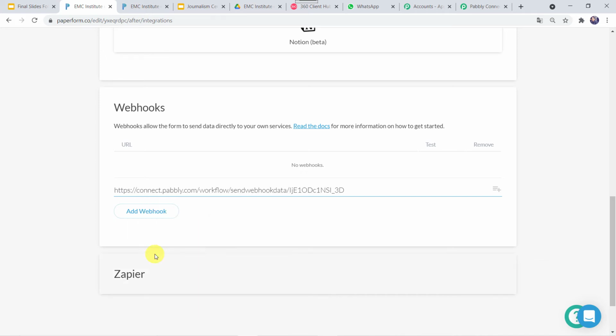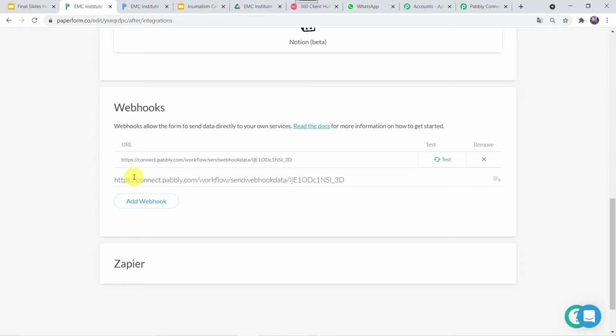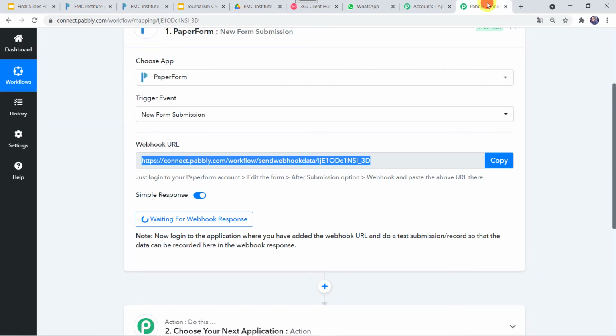Okay, so we have pasted the webhook URL. Now click on add webhook. So we can see that a webhook is added over here. Okay. Now let's move back to Pabbly Connect. Here we can see it is waiting for the webhook response. So for this we have to first create an entry in our Paperform.